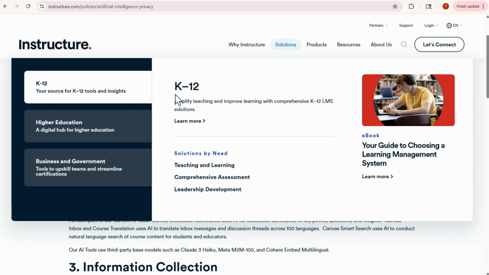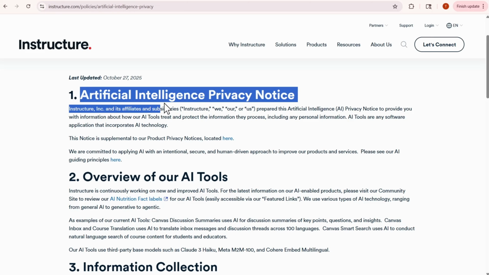All right, so we got K through 12, so we know immediately that children's personal data is going to be in scope. So we've got a couple of things we're looking at here. We're looking at federal privacy legislation. We're looking at state privacy legislation, particularly given the fact that it's likely we're going to have parents involved in this process too, right? Because we've got children's information. And then we're also looking at things like industry. The industry here is education. There are laws associated with education processing. And now we've also got the added component of artificial intelligence.